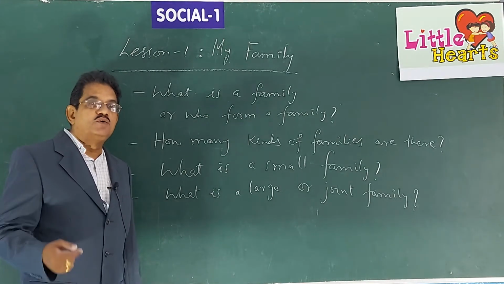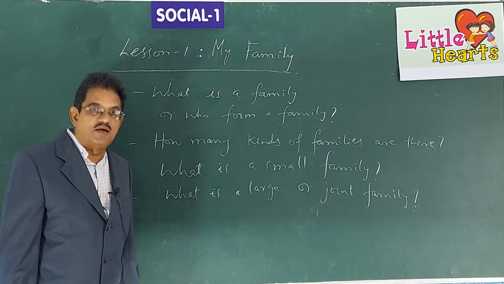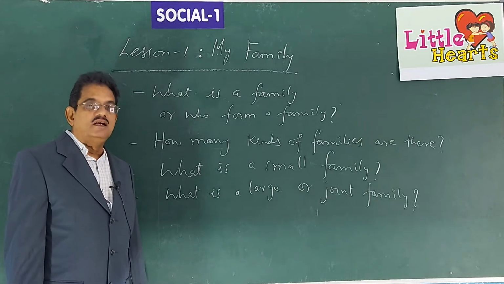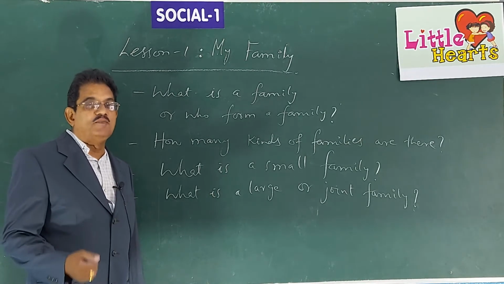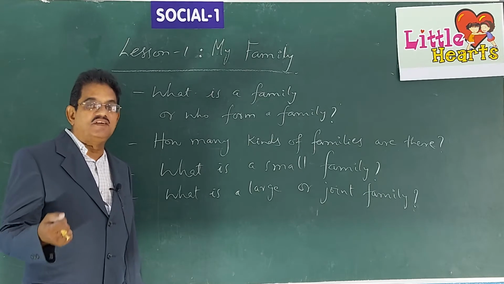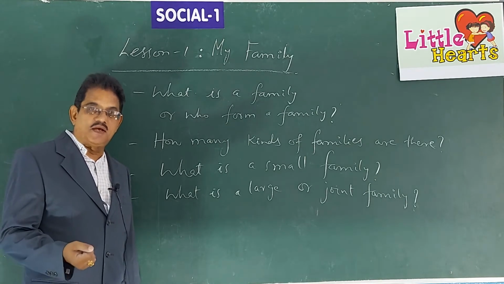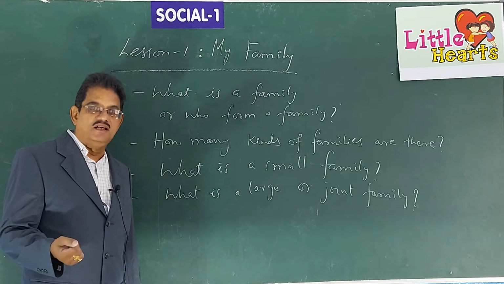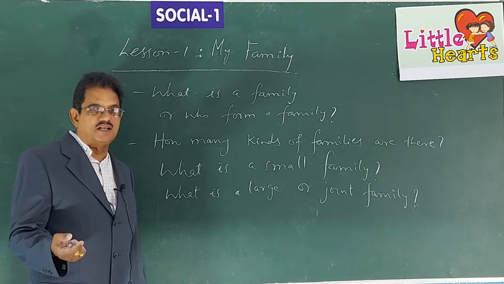Now you have to think and answer whether yours is a small family or a large or joint family. You know how many of you are living in your house together? Are you living only with your parents and your sister or brother? That means it's a very small family. Only 4 members are there, sometimes only 3 members.